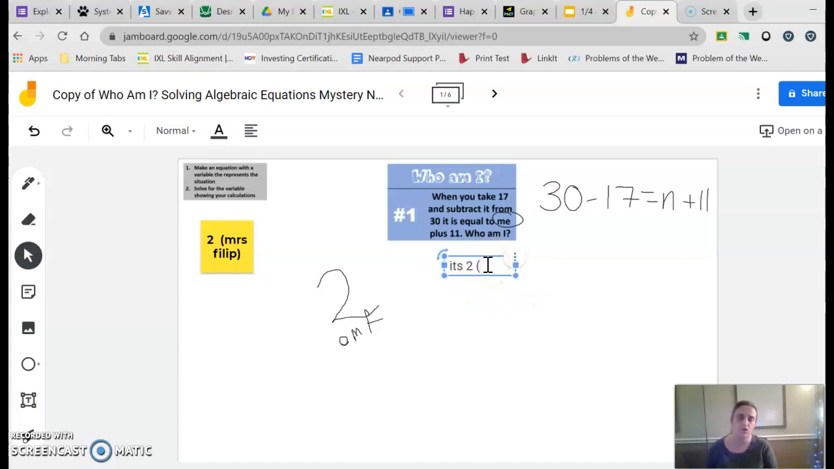It's 2, my last name, as long as there's some way for me to know who it was. Okay. Now, this equation is the one that I used to solve it.